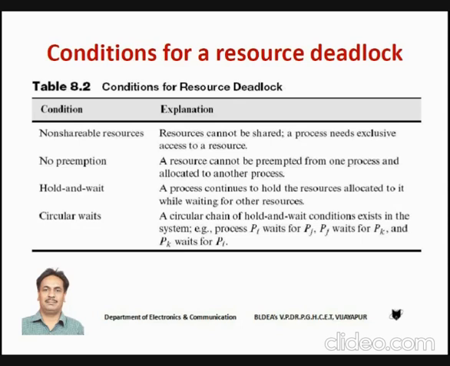And the second condition for deadlock is no preemption. No preemption means you might have an operating system which does not allow forceful deallocation of the resource. This condition, if it exists, will also cause deadlock. So no preemption means that a resource cannot be preempted from one process and allocated to another process. This is also one of the conditions which cause deadlock.